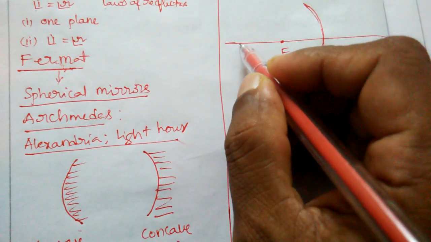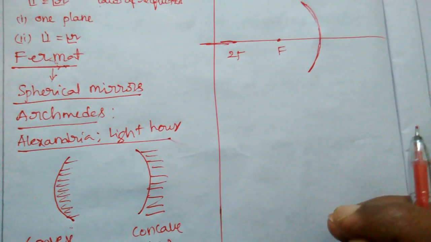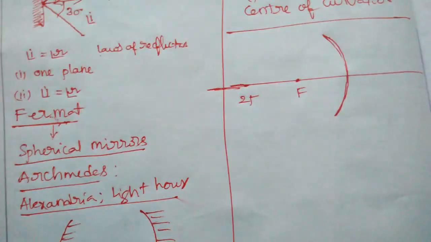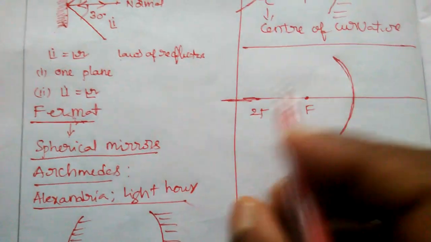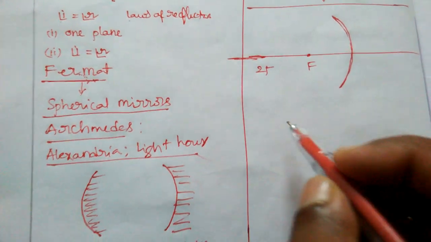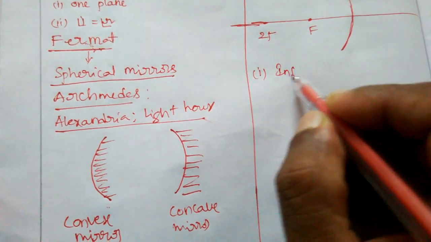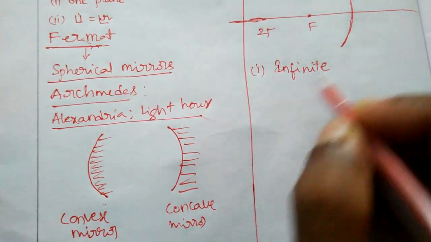Consider this is F and this is 2F. Here we will take the different conditions. Very first one, the object placed at infinite distance.